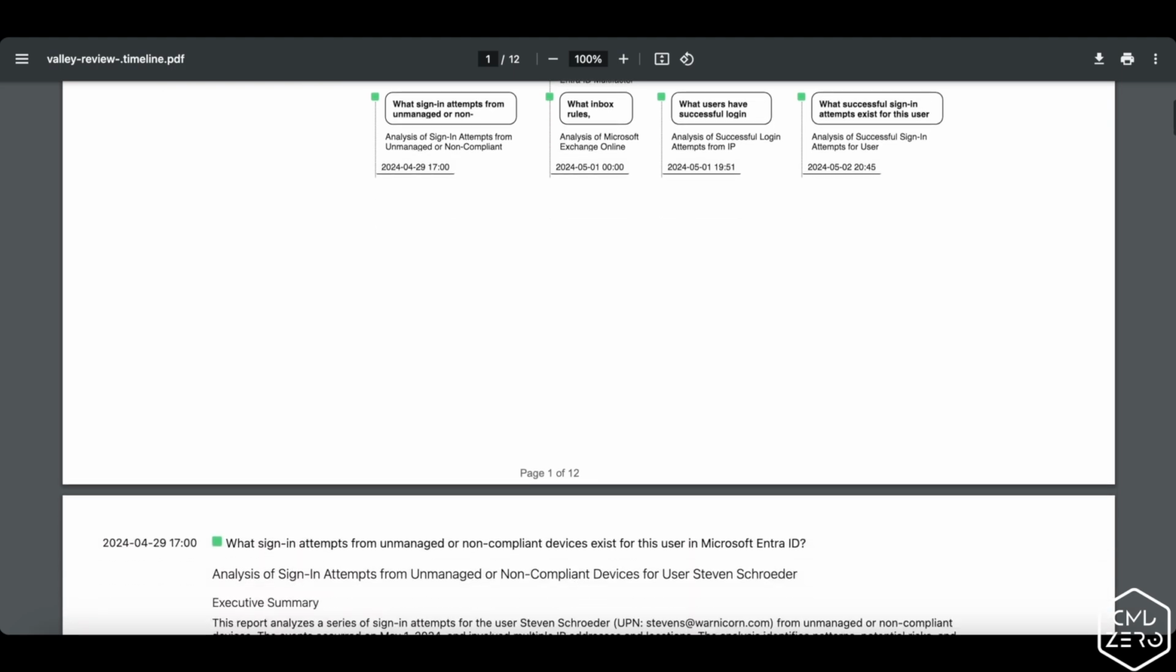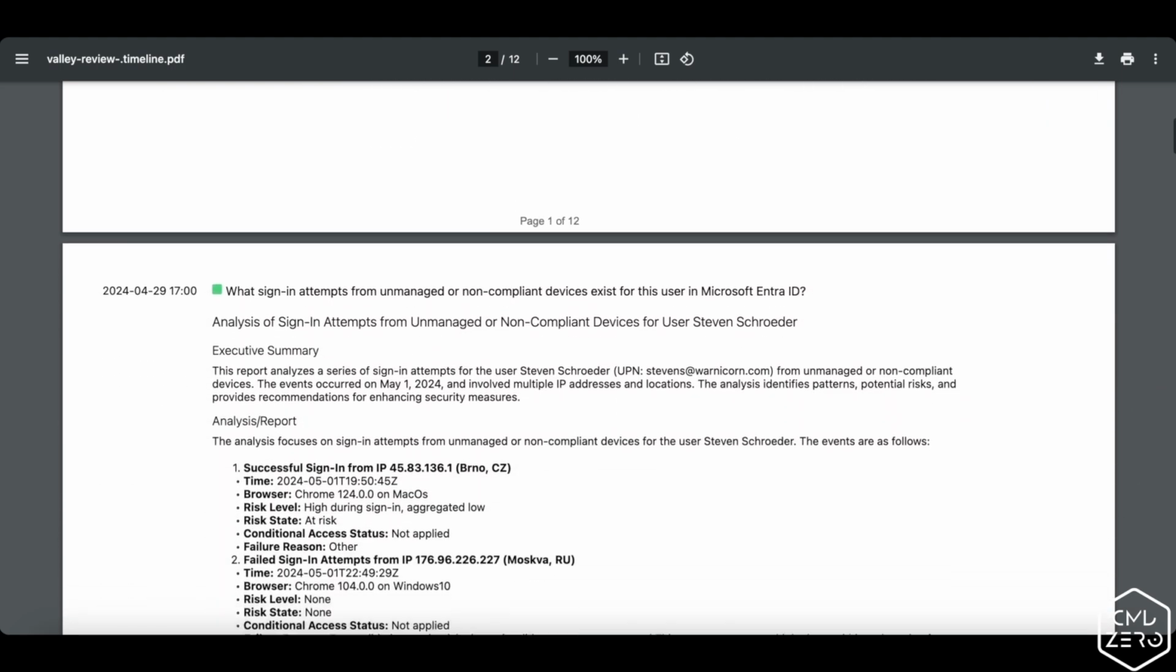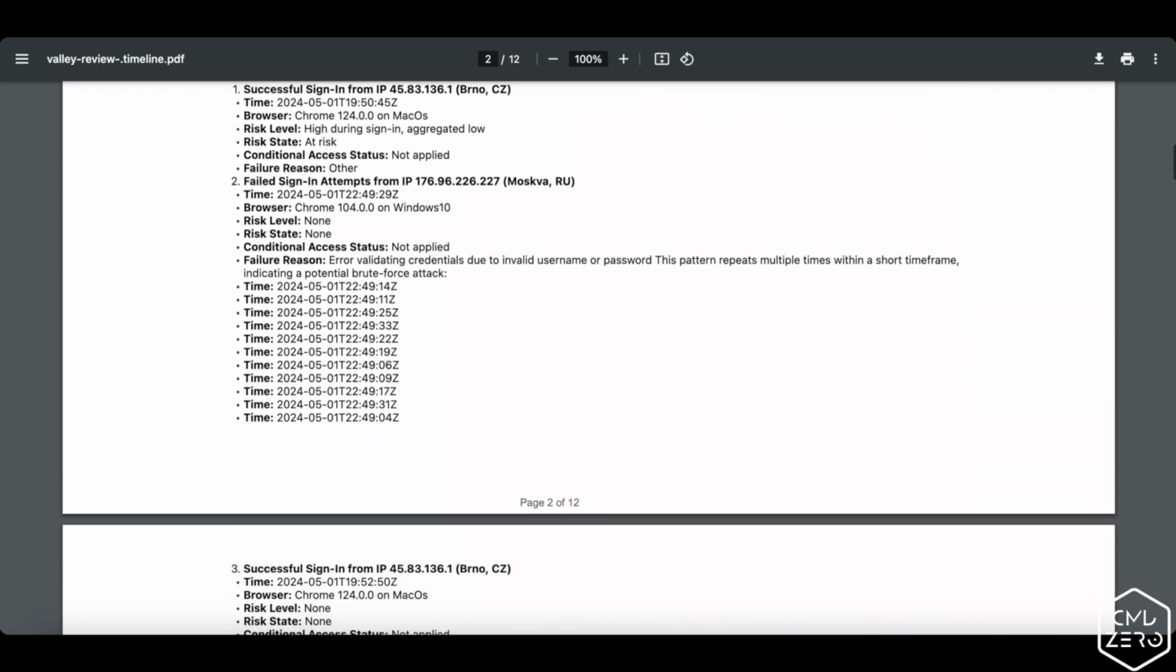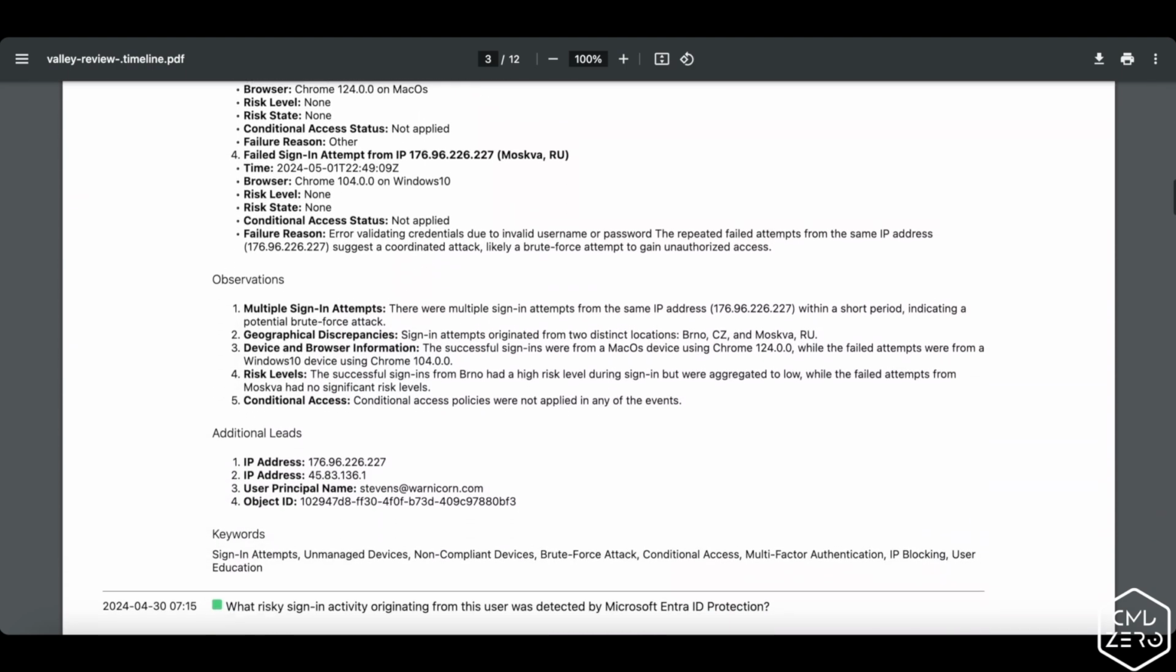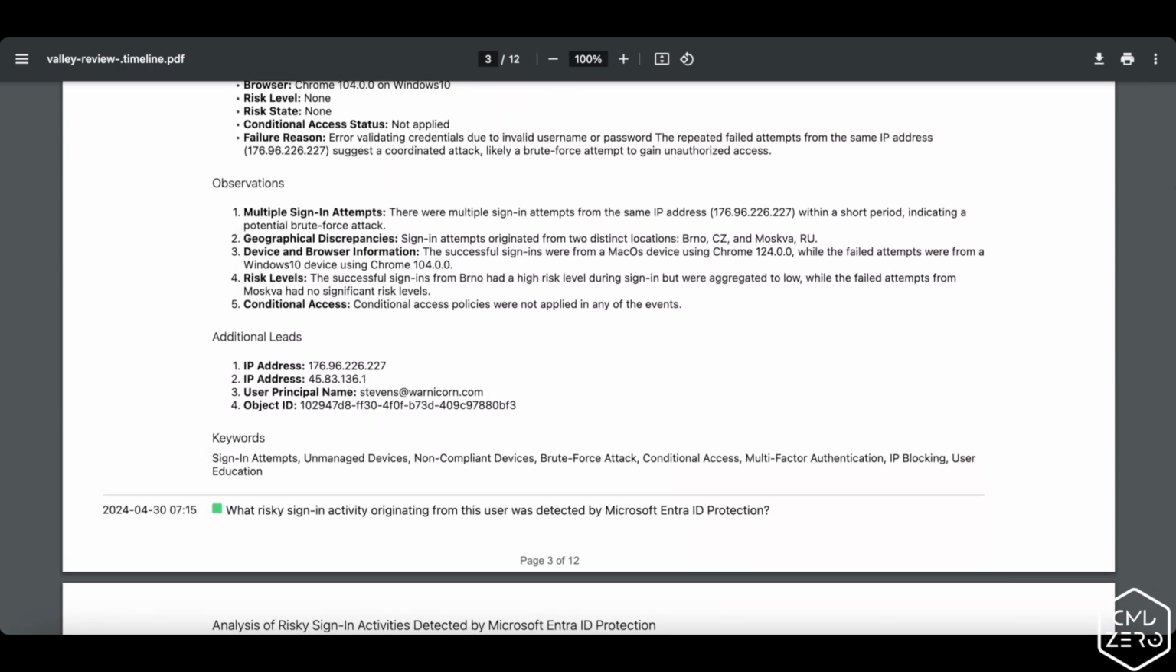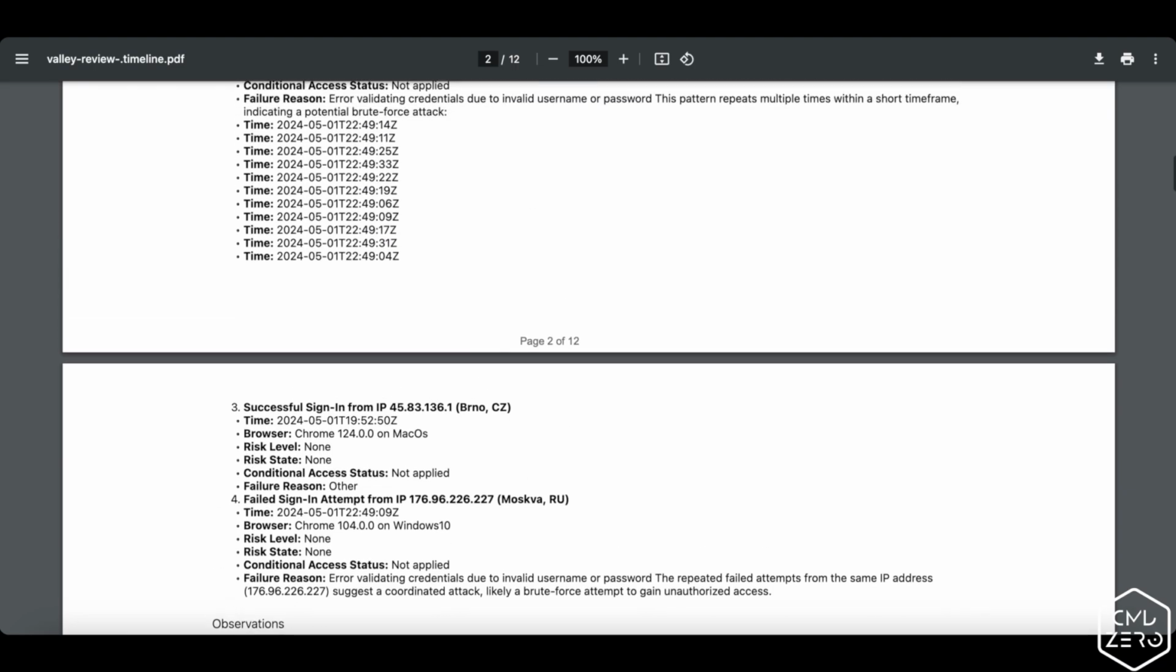The exported PDF comes equipped with the timeline, as well as each of the questions, the summary, the observations, and additional leads for each one of those.